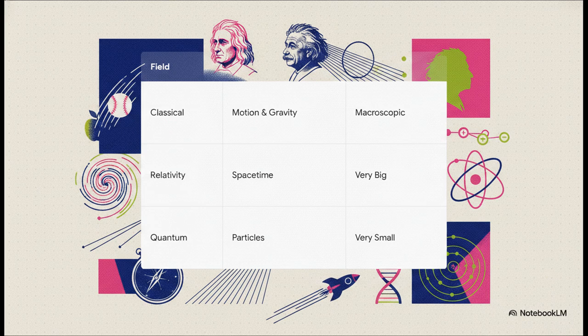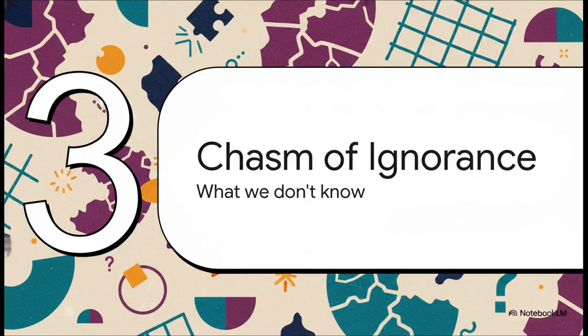Then there's relativity, pioneered by Einstein, which deals with the extremely fast and the extremely huge, like the literal bending of space-time. And finally, quantum physics, zooming into the unimaginably small stuff, like atomic theory and the standard model of subatomic particles. But as neat and tidy as that sounds, our maps are shockingly incomplete. We're missing massive pieces of the puzzle, which brings us to Section 3, the chasm of ignorance.